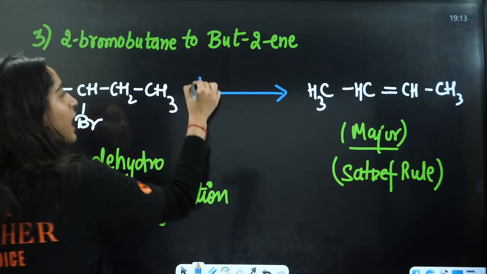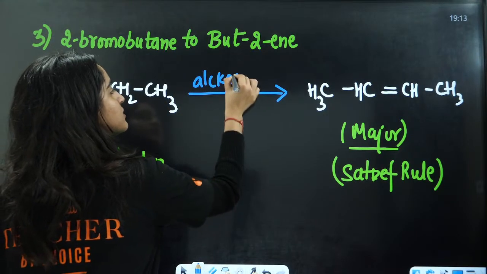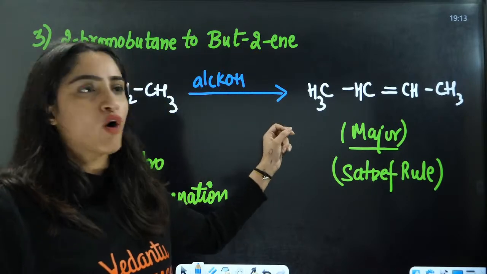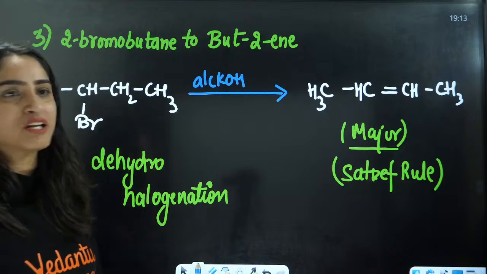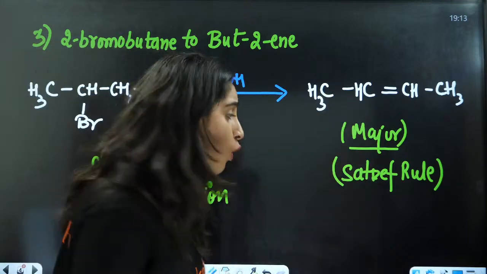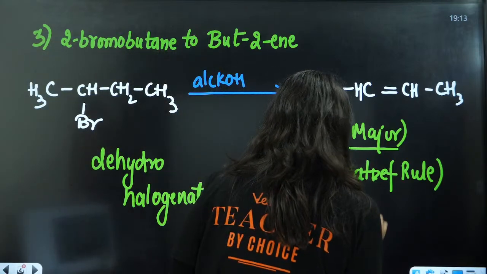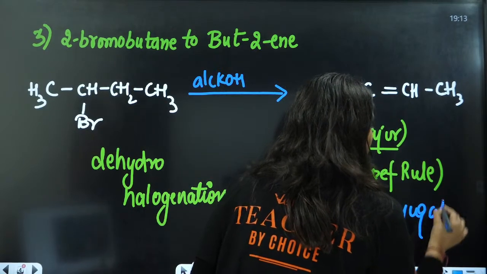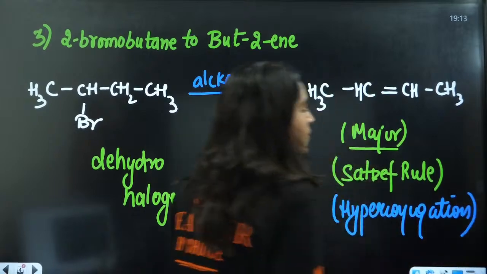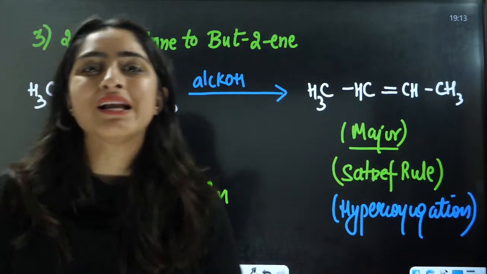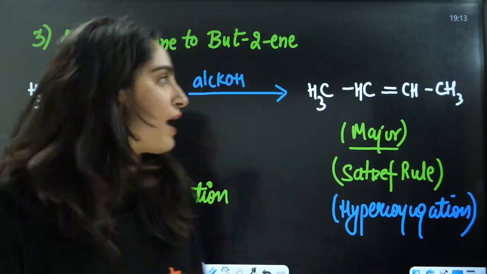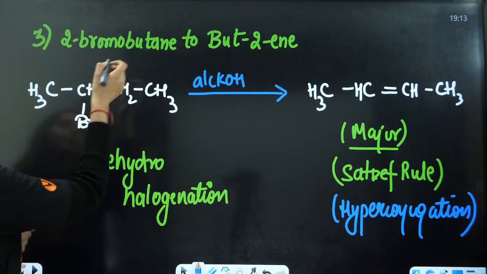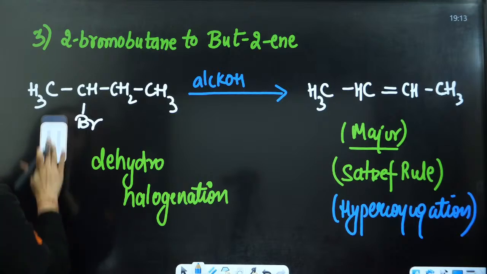So this is alcoholic KOH. Alcoholic KOH is responsible for the dehydrohalogenation, and this is going to be the major product according to hyperconjugation. The more the number of alpha hydrogens, the more stable the alkene formed. That is why bromine leaves from here and the hydrogen from here. We cannot form this one. Okay?